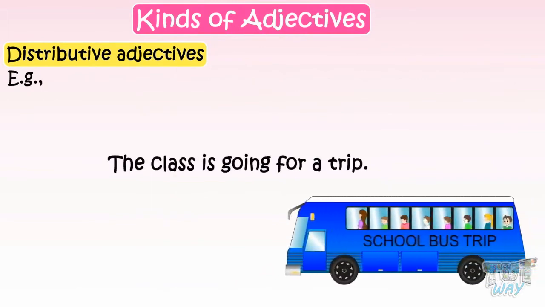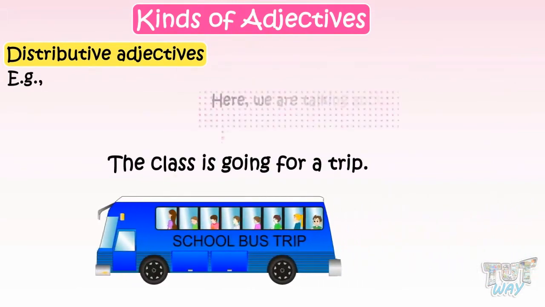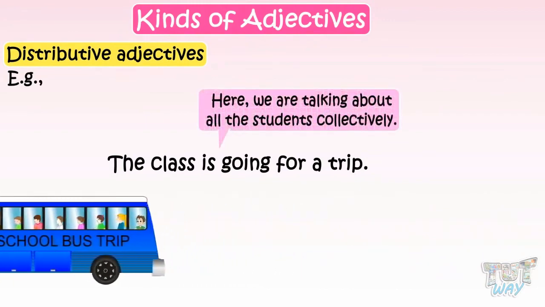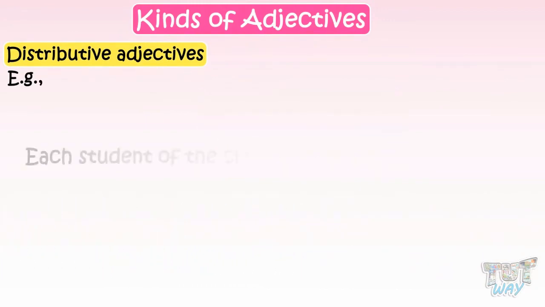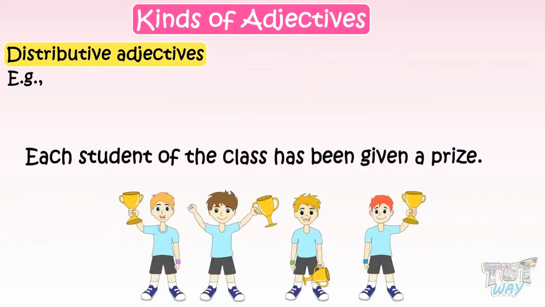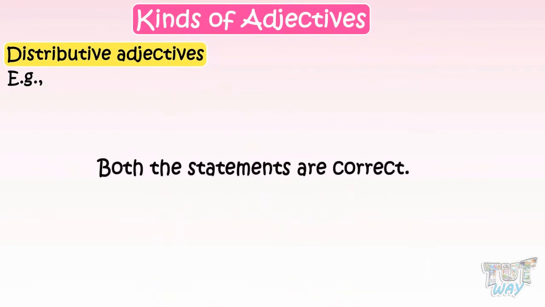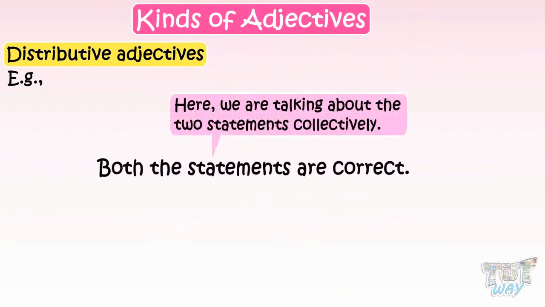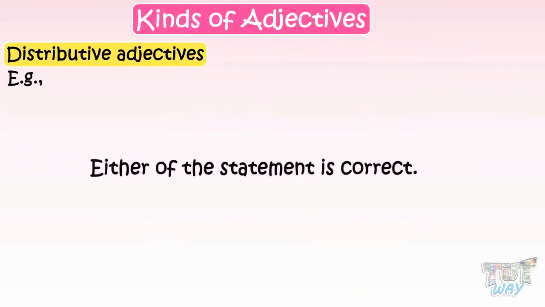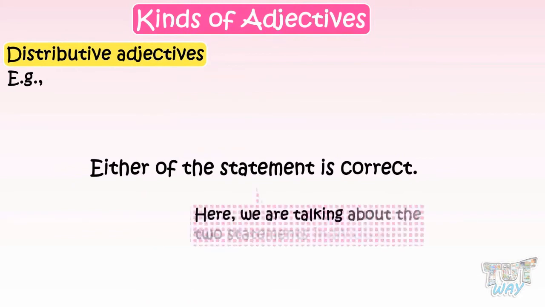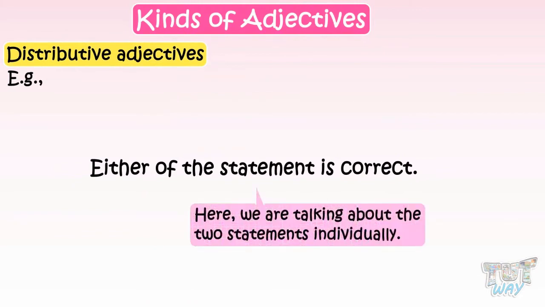The class is going for a trip. Here, we are talking about all the students collectively. Each student of the class has been given a prize. Here, we are talking about every student of the class individually. Both the statements are correct. Here, we are talking about the 2 statements collectively. Either of the statements is correct. Here, we are talking about 2 statements individually.